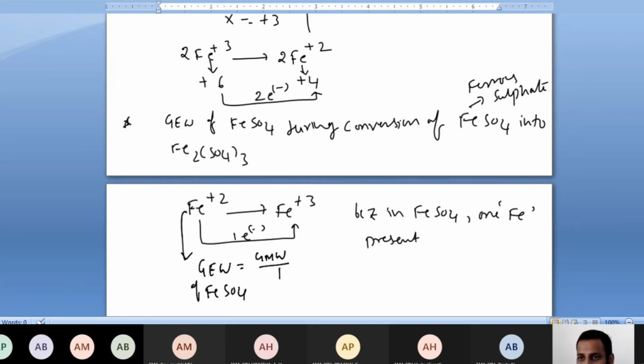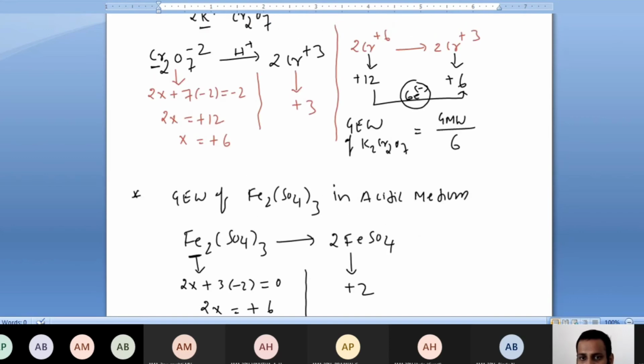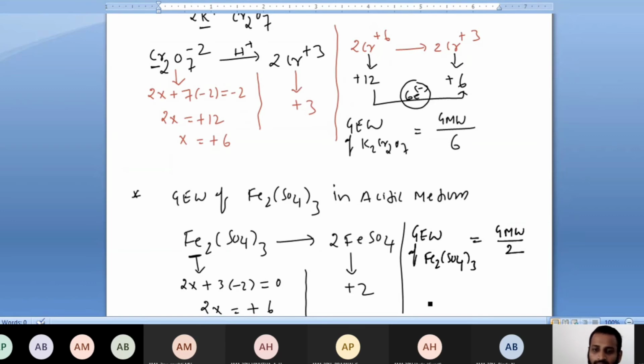If you want the gram equivalent weight of Fe2(SO4)3, what will you do? The gram equivalent weight of Fe2(SO4)3 means you have to take gram molecular weight by 2. This is the most important. Please, everybody, be careful about this. It is very simple, you have no need to get confused.